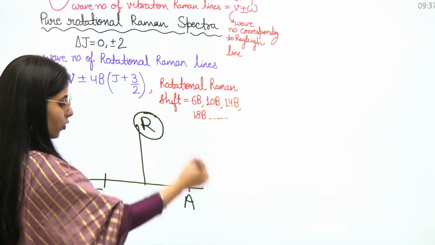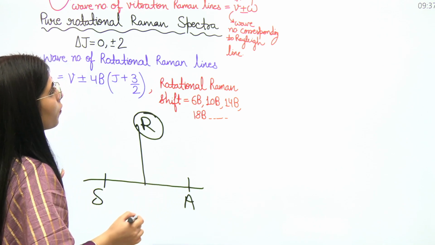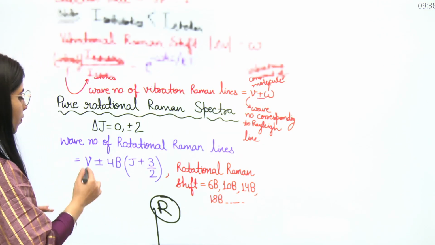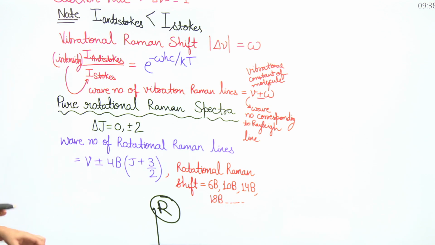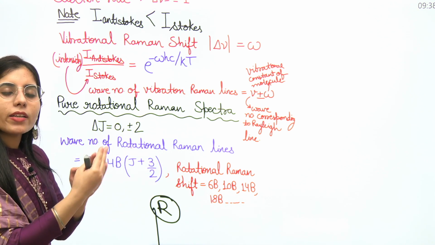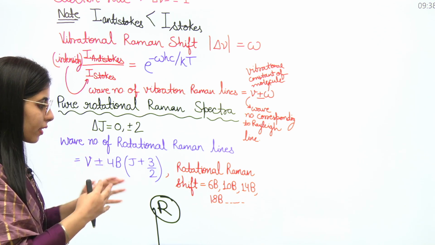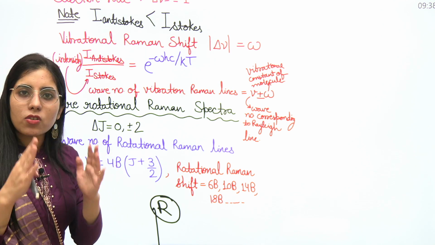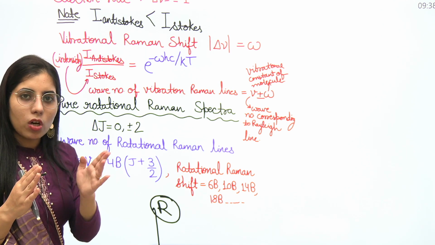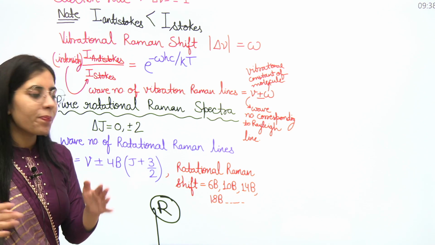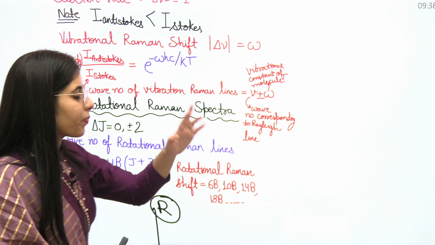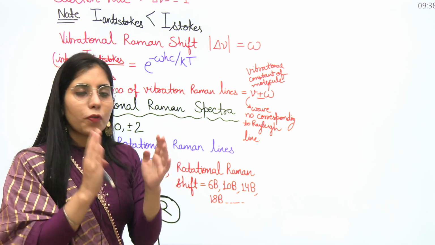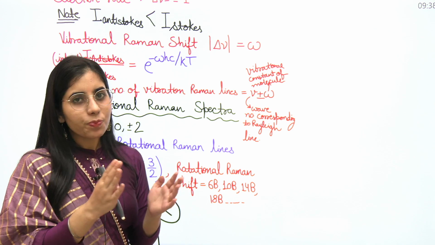V is the wave number of the Rayleigh line, so corresponding to the Rayleigh line you observe this shift. Towards the anti-Stokes lines and towards the Stokes lines, the same shift will be there initially, so 6B and 6B. That means the total distance between the first Stokes and first anti-Stokes lines is 12B. Then after that you will have 10B on both sides, so between the first Stokes and second Stokes line, 4B.